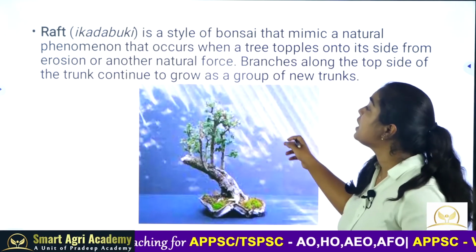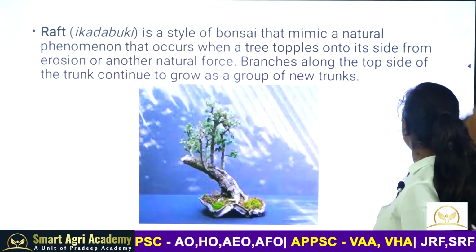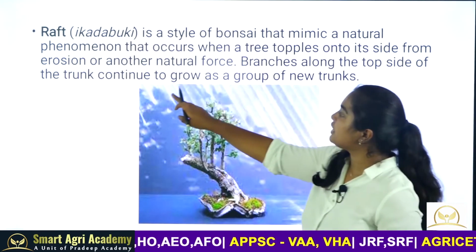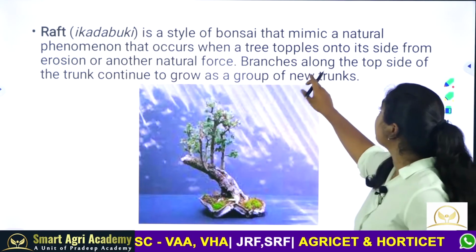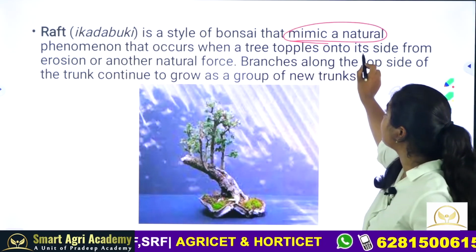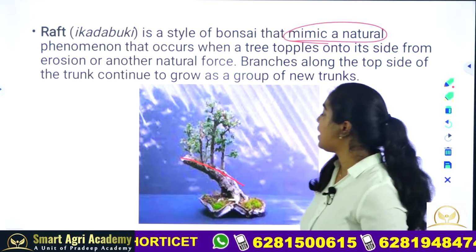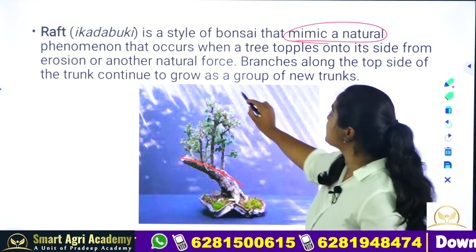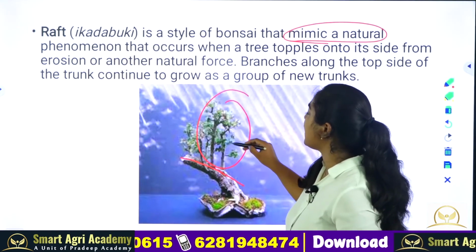The next one is raft style, or Ikadabuki. Here also we have to remember the name of the style and the Japanese name of the bonsai. The major idea of this style is to mimic a natural phenomenon, looking like the plant has passed through great erosion and still sustained, and over the trunk a group of new plants is emerging.